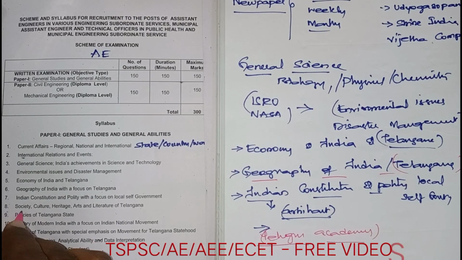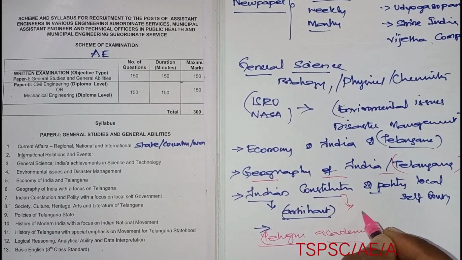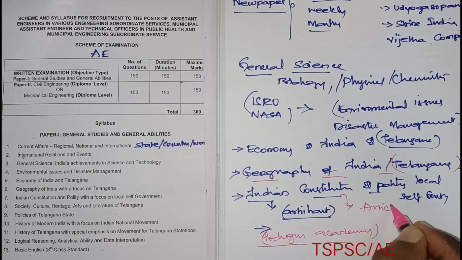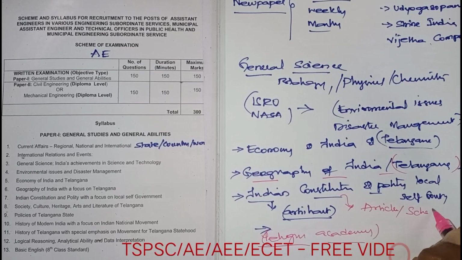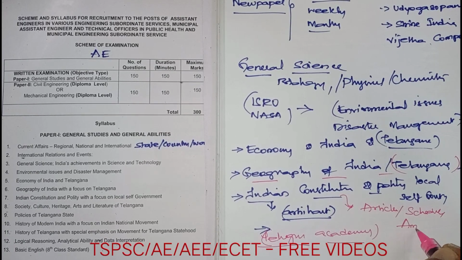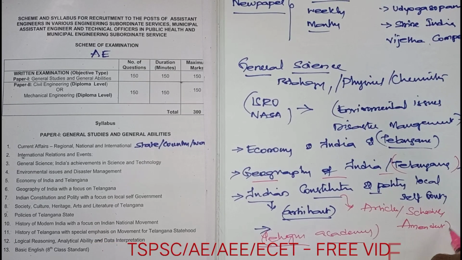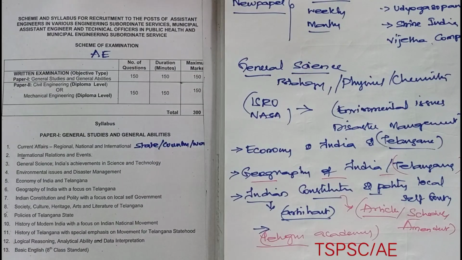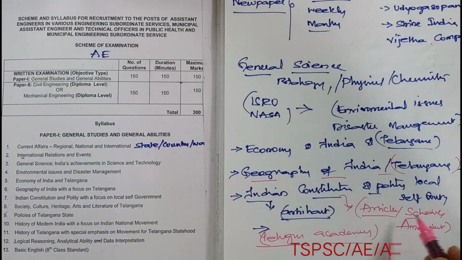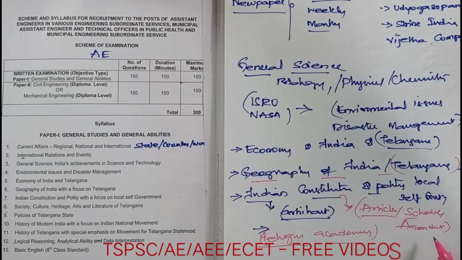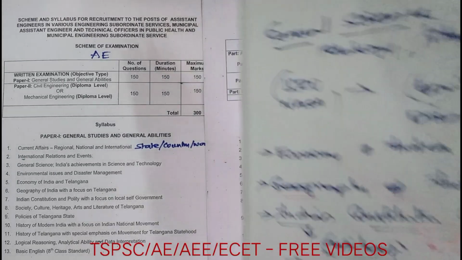Next, society. Next, constitution. What is this? You should know the articles, schedules, and amendments, which are very important. So for everything, you will be having articles, schedules, and amendments. You should know all these things.